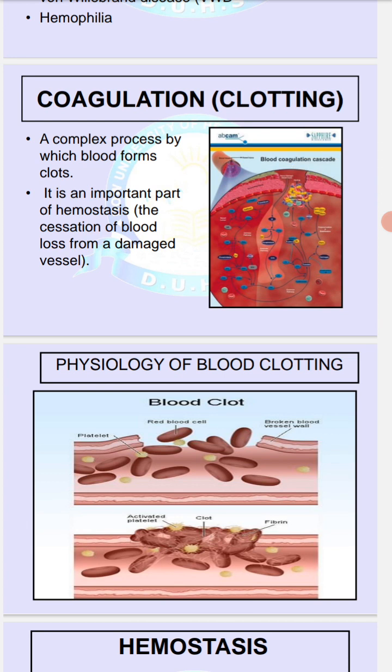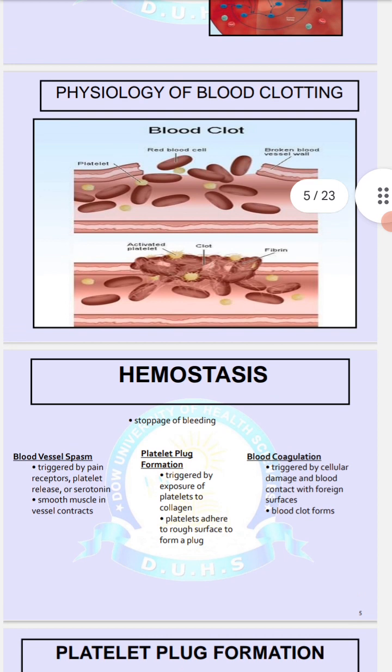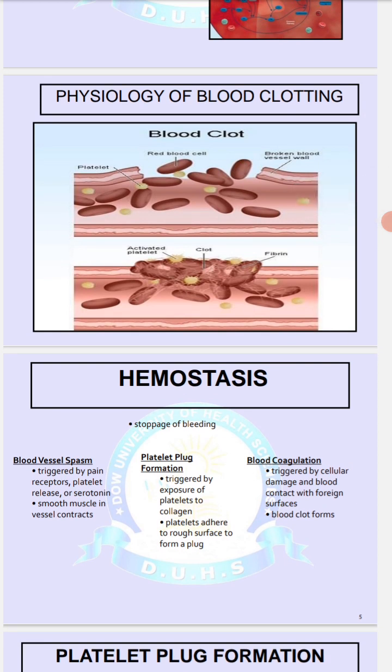Coagulation or clotting is a complex process by which blood forms a clot. It is an important part of hemostasis, the cessation of blood loss from a damaged vessel. This is the picture of how the blood clot is formed after the bleeding.